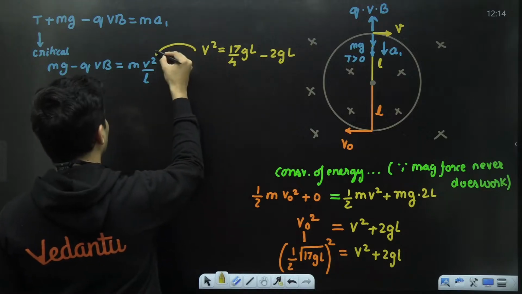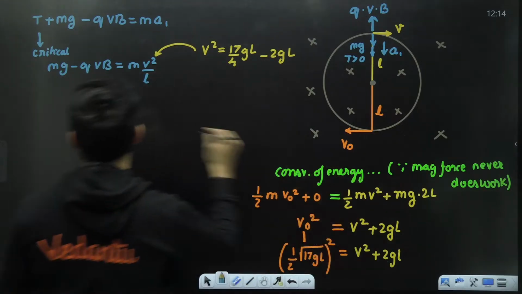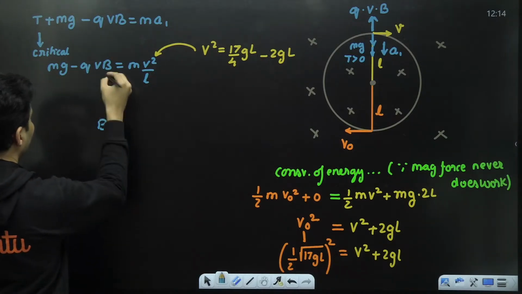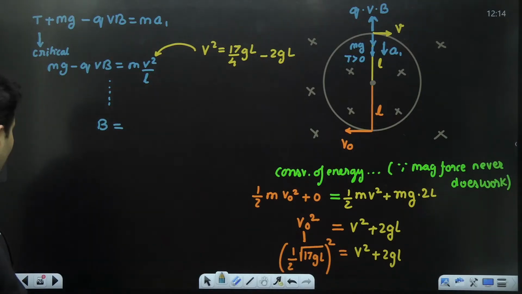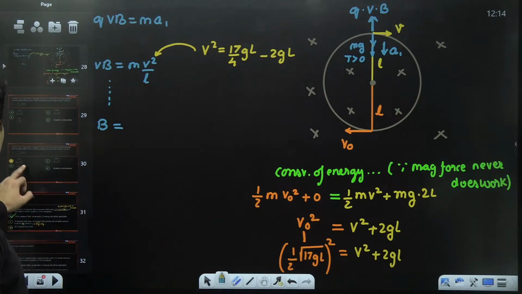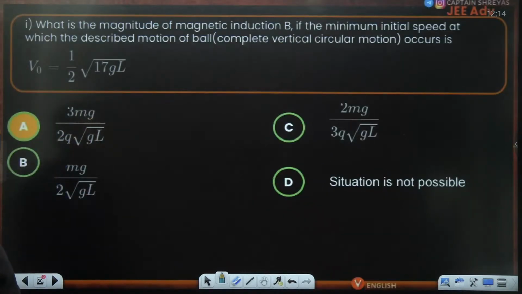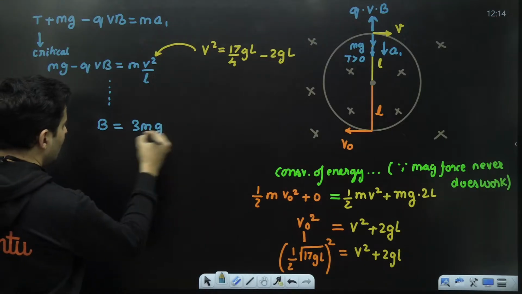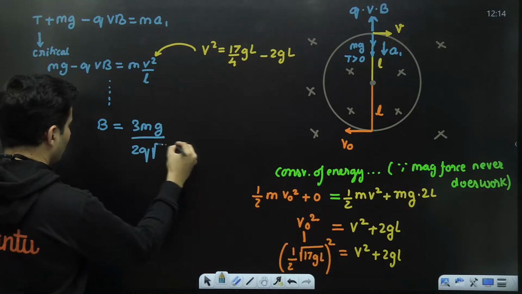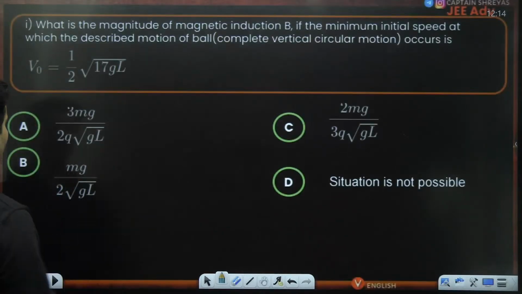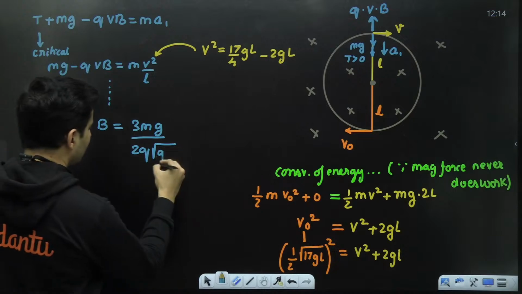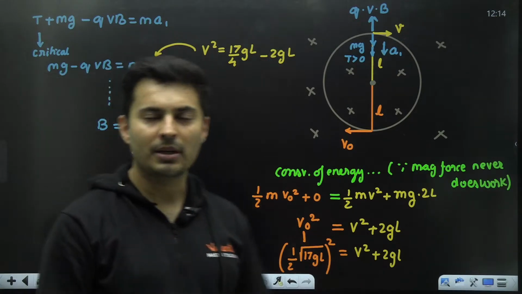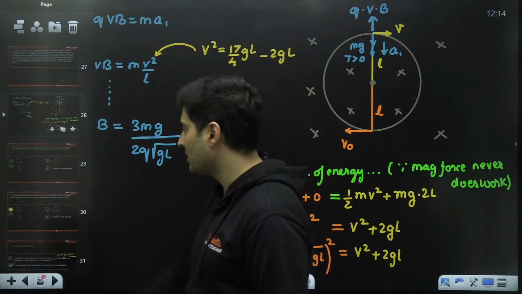So this V square you are going to put over here, then solve this equation, and then you are going to get the value of B. That value of B comes out to be 3 mg by 2q root GL. Yes, root GL. That is what it comes out to be after you solve. It's a very straightforward procedure from here, nothing great. Main thing is how energy is conserved, not conserved.